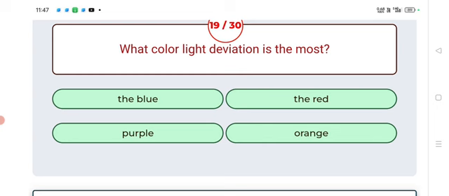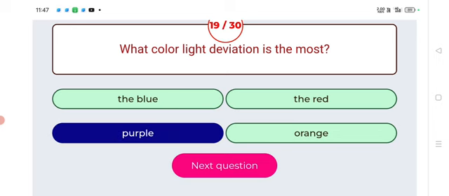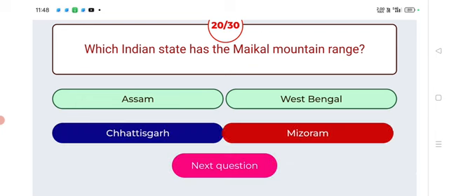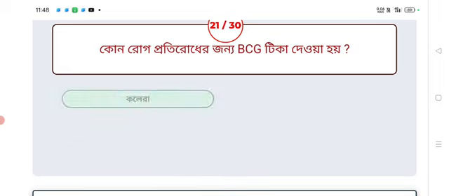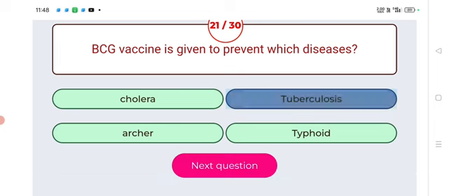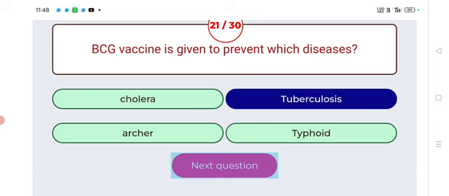What color of light has the most deviation? Answer: purple. Next. Which Indian state has the Michael mountain range? Answer: Chhattisgarh. Next. BCG vaccine is given to prevent which disease? Tuberculosis. BCG vaccine is given to prevent tuberculosis.